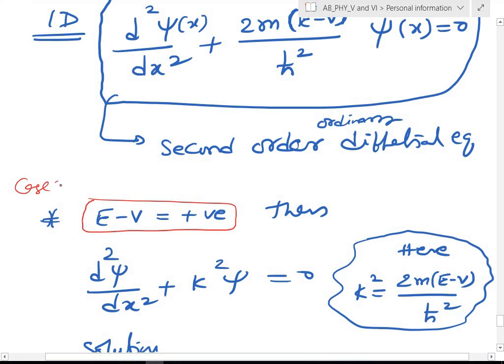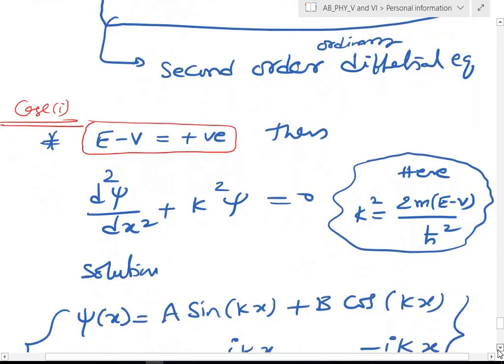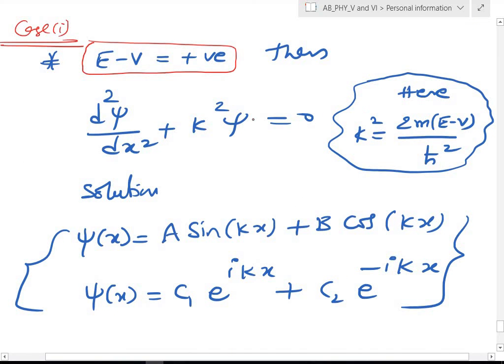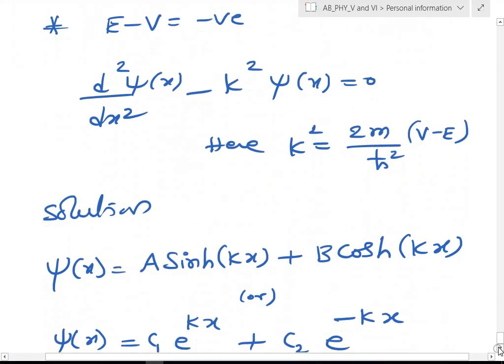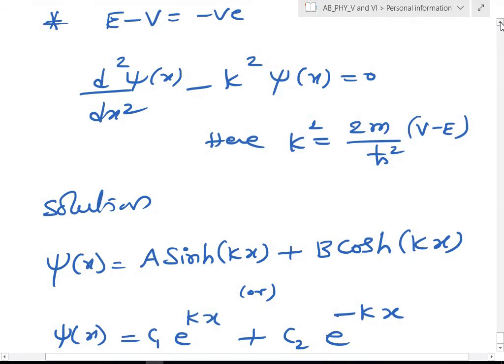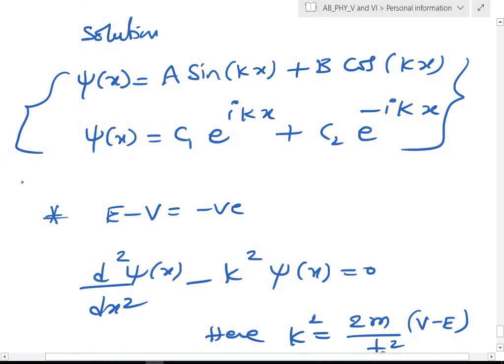Then another case possibility will be, even suppose V0, then that case also no issues. You substitute V0 here, things will remain the same. This is case 2, whenever I have the situation total energy is less than that of the interaction energy.